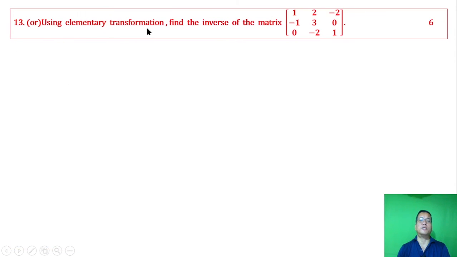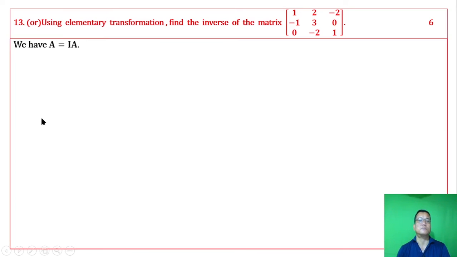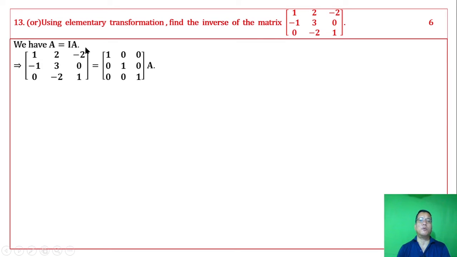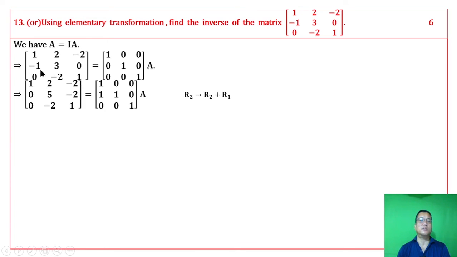13. Using elementary transformation, find the inverse of the matrix. This is the technique for finding the inverse. We have A equal to IA. On the left side is A and on the right side is I. Apply the operation: new second row equals second row minus first row.